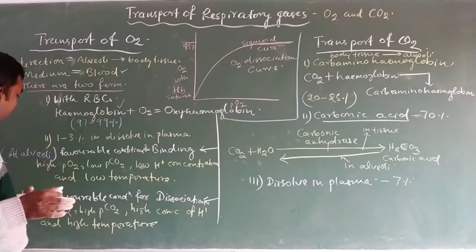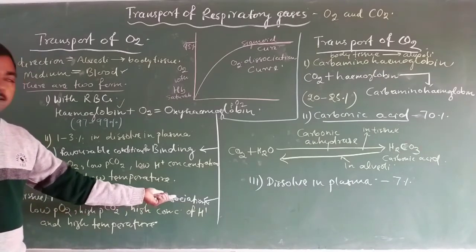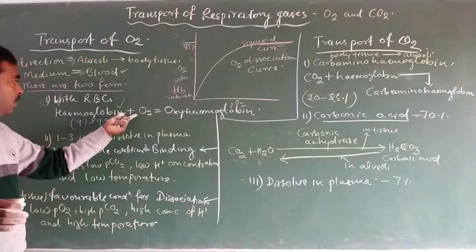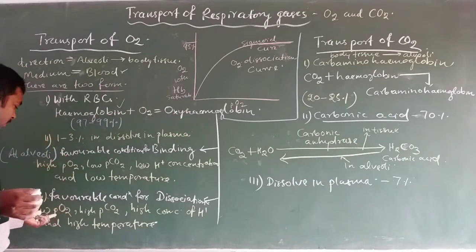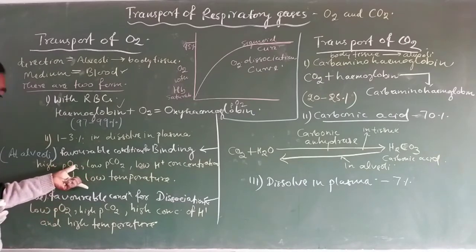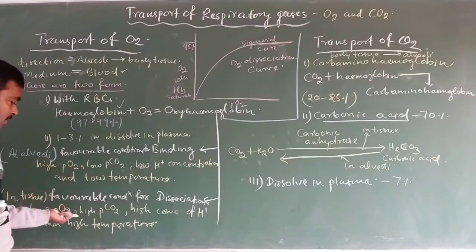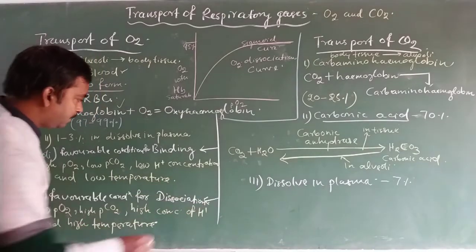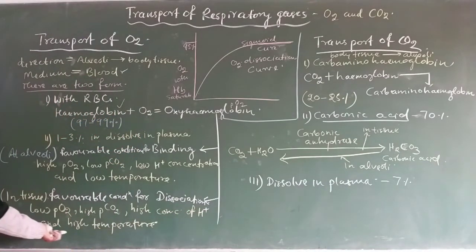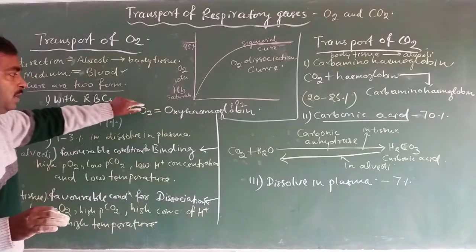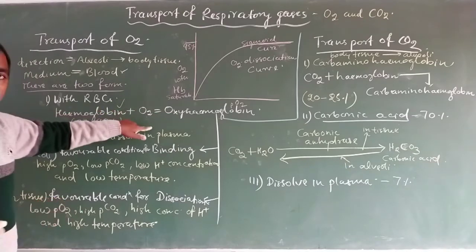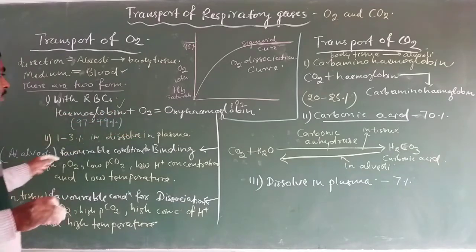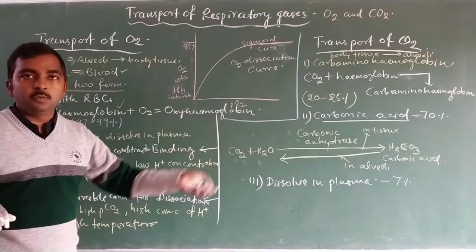While the favorable conditions for dissociation of oxyhemoglobin into oxygen and hemoglobin are just the opposite: low partial pressure of oxygen, high partial pressure of carbon dioxide, high concentration of hydrogen ion, and high temperature, which are available at the base of tissue. Means at the base of tissue, the oxyhemoglobin becomes dissociated to form hemoglobin and oxygen, while at the base of alveoli they form oxyhemoglobin.